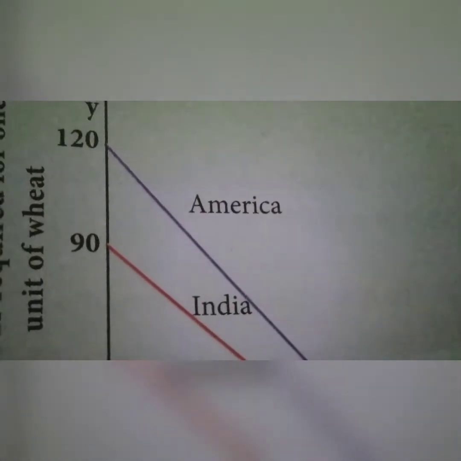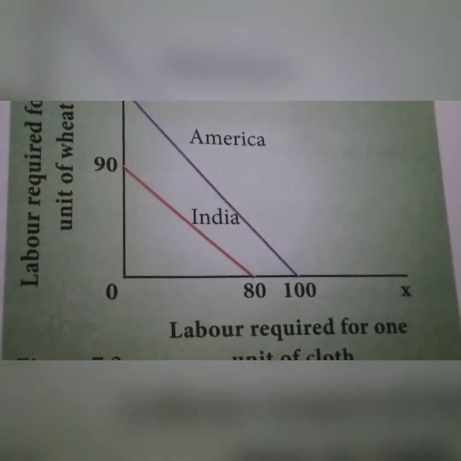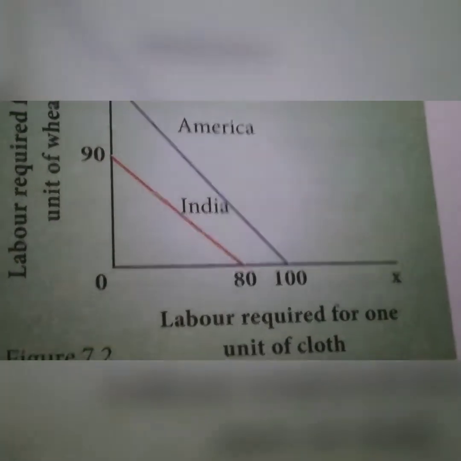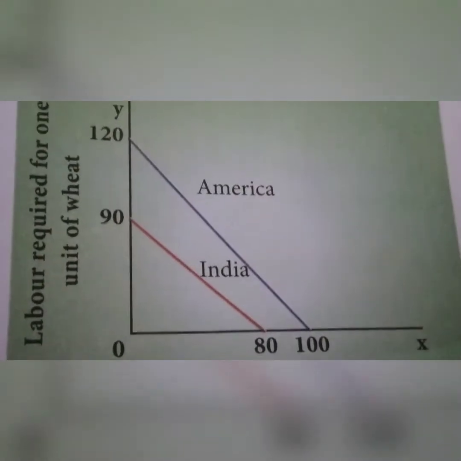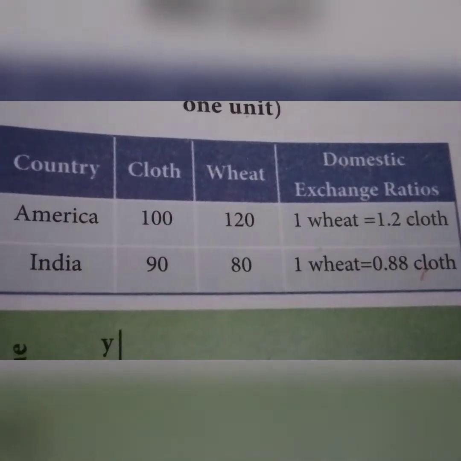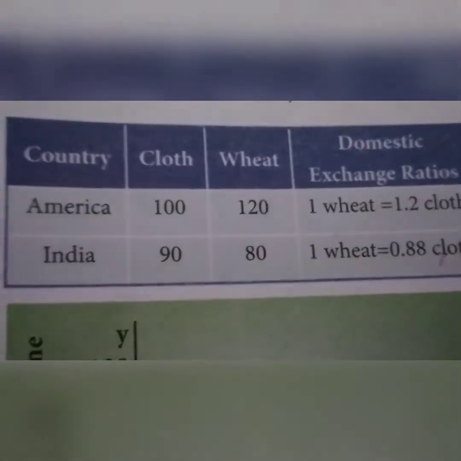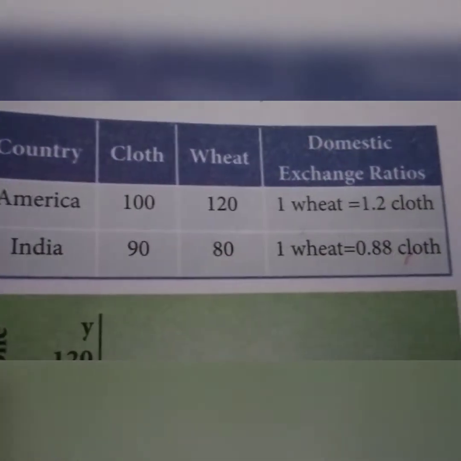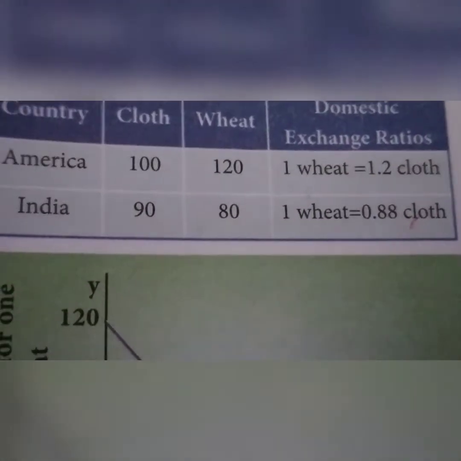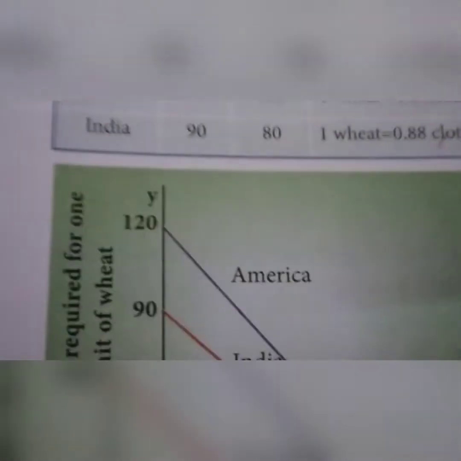So the Ricardian theory of comparative cost can be explained with a hypothetical example of cloth and wheat in America and India. See the table: countries America and India, cloth 100 and 90, wheat 120 and 80. One wheat is equal to 1.2 cloth, and one wheat is equal to 0.88 cloth. Here we see the diagram.